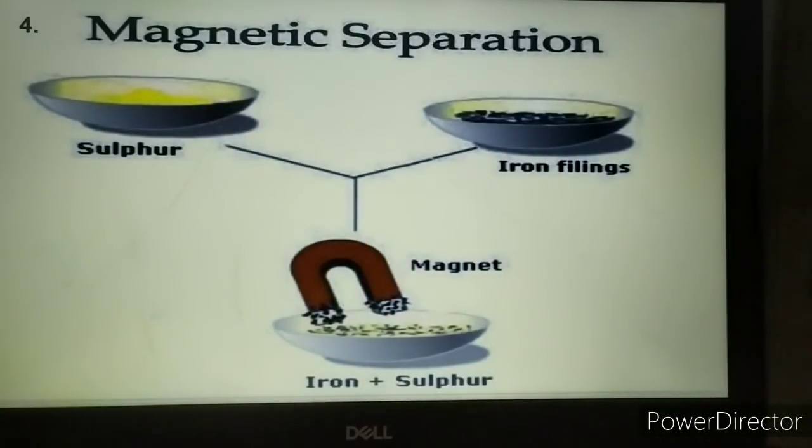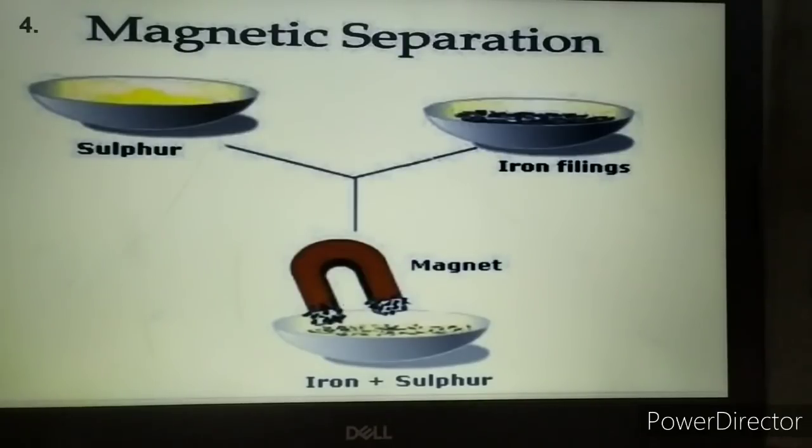Then another method which you are going to learn is magnetic separation. So the word itself makes it clear that in magnetic separation there must be the use of a magnet. Now here what is done? Two components are taken. One is sulfur and the other one is iron filings. Iron filings are the small scraps of iron particles. So these two components are mixed together, and then you need to separate the different components. So how to separate the two components?